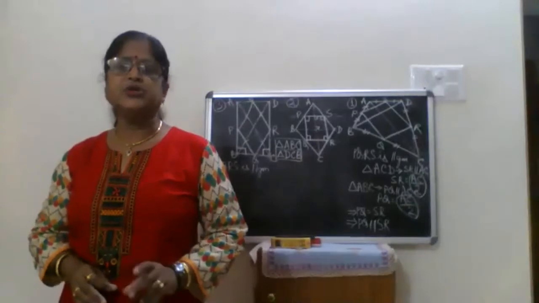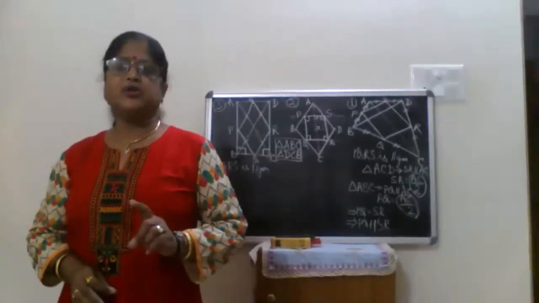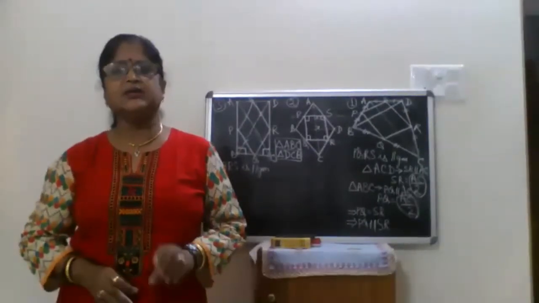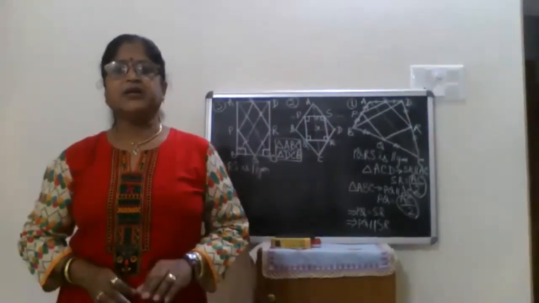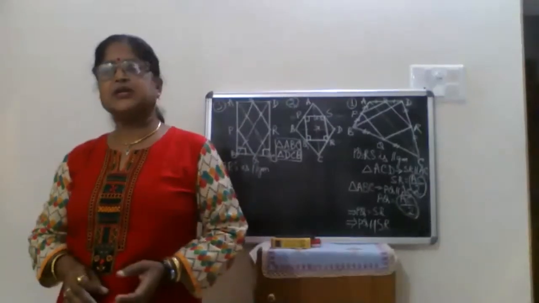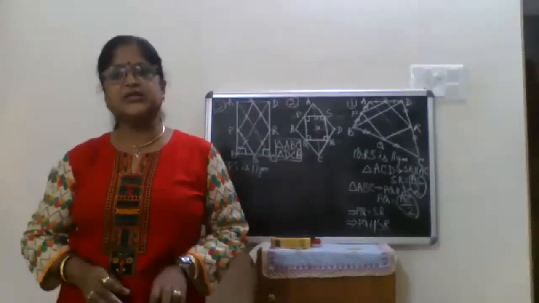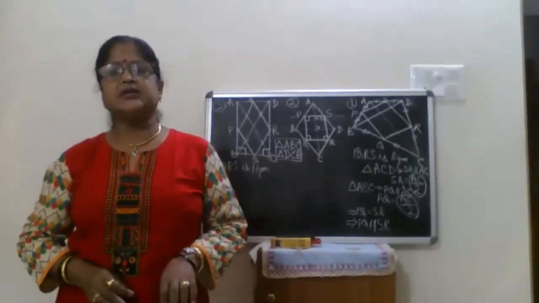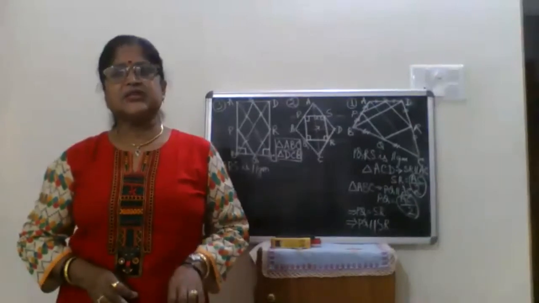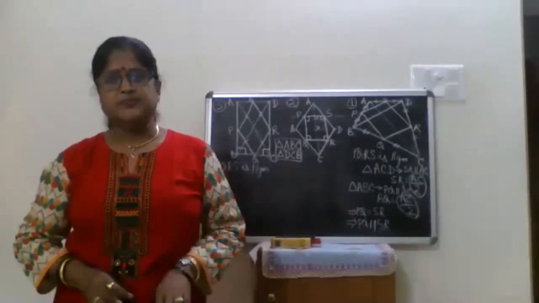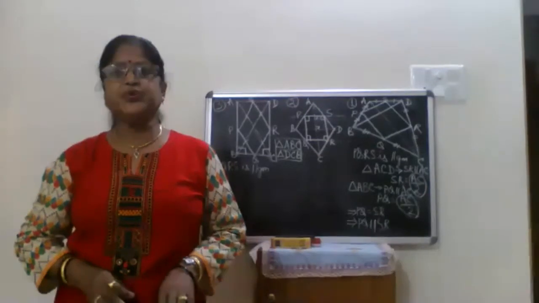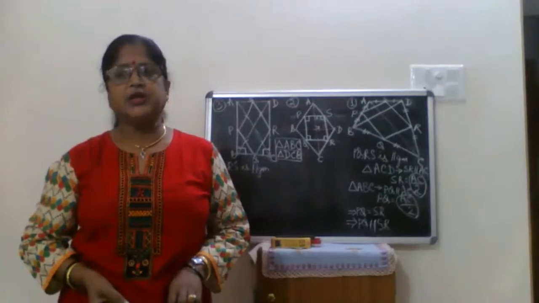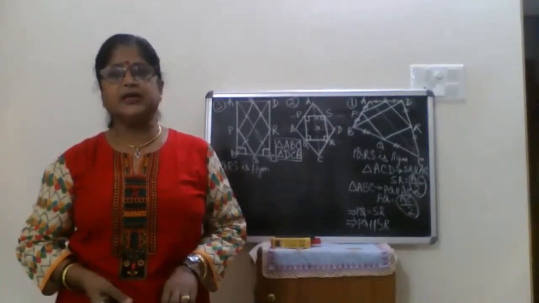First, take it according to question number 1 and 2, as we got the newly formed quadrilateral is a parallelogram. But apart from that, we have to prove it is a rhombus also. Rhombus means all the sides are equal. Parallelogram means opposite sides are equal and parallel to each other. But we don't know whether they are equal or not. To prove it equal, we have to consider the diagonals.